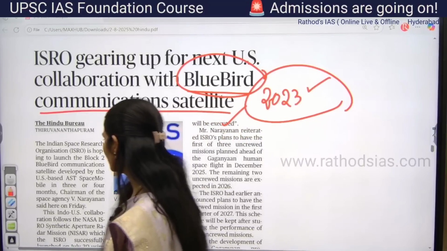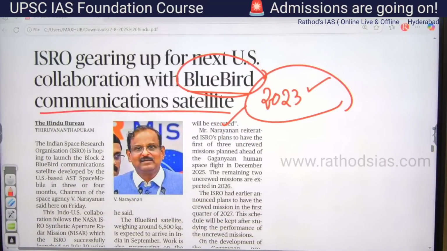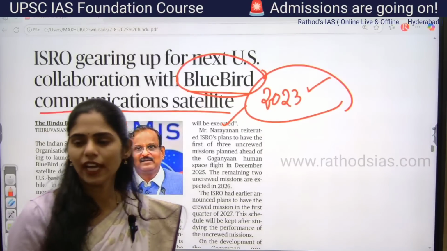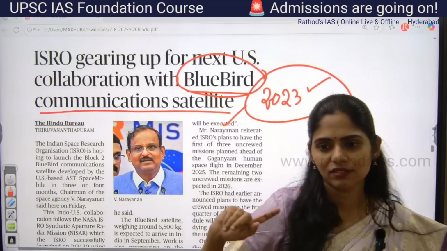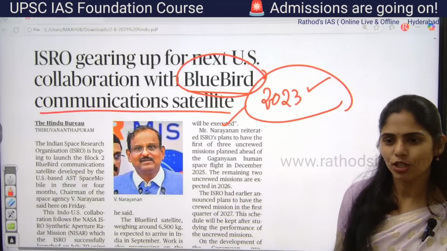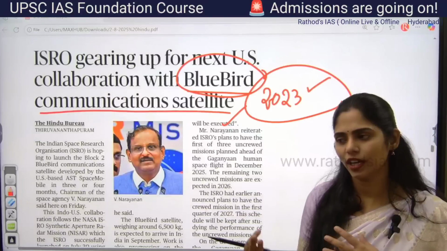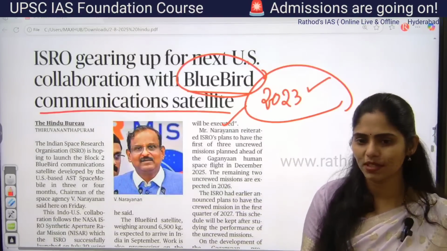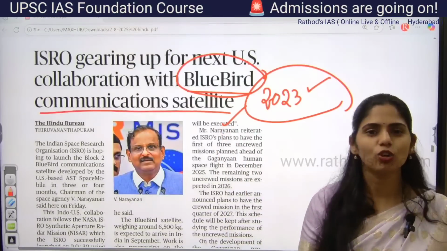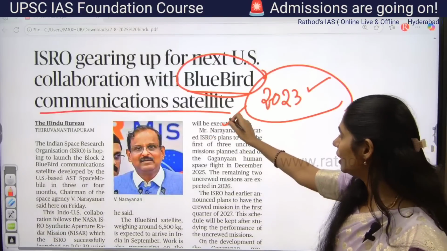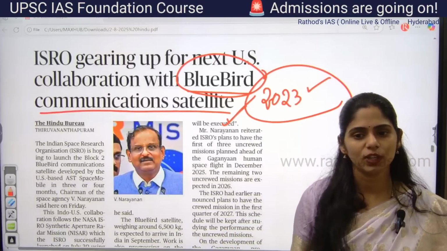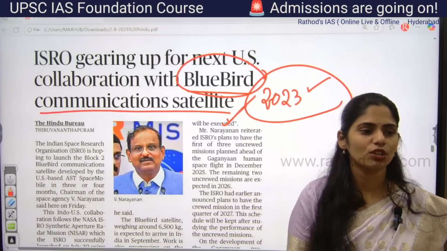One important speciality of this Bluebird communication satellite is, if we launch a satellite, now there is no need for mobile towers. So directly we can use the satellite to make calls. That is one advantage of this Bluebird communication satellite. Clear? So now if you want to make mobile calls or talk to anyone, we will be using SIMs. We will be using our phones, right? And if there is no tower, if there is no signal, what happens? Can you make calls? No. But here, if this satellite launch happens and if this satellite is successful, then there is no need for towers, because as you all know, towers have lots of negative impacts, right?